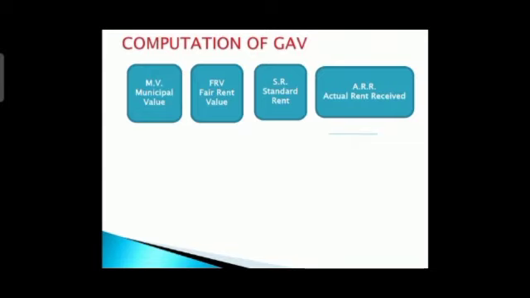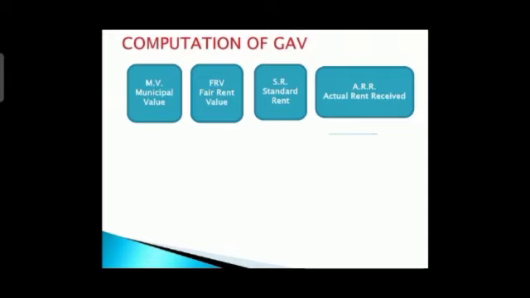Moving to the next, that is fair rent value. Fair rent value means, suppose we are living in 101 and some other person is living in 102, 103, the same area. The fair rent value means the value of a similar house, that is another house, which should be considered when we are calculating. So if we are living in 101, then what is the value of 102? That is also considered, because that value will be of a similar house. So we have to consider that value.